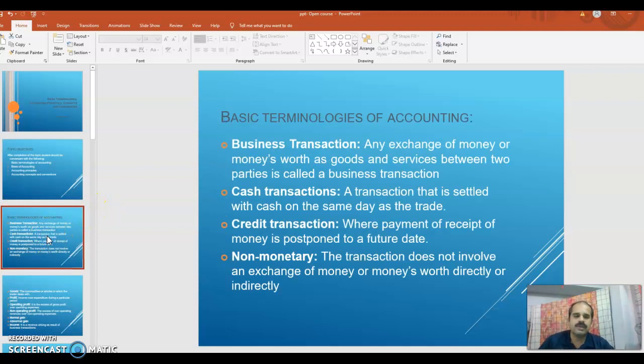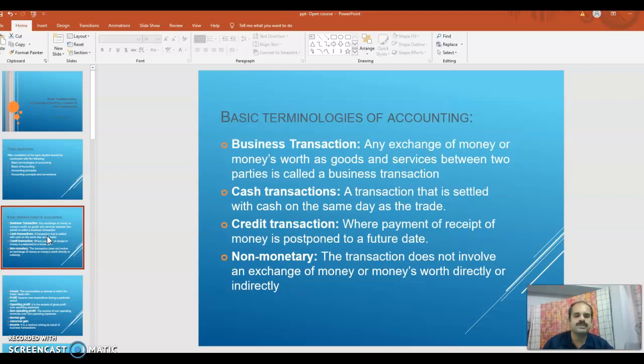First, we are going to become familiar with certain terminologies in accounting. First, what is a business transaction? You may have heard about the transaction. A business transaction is an exchange of money or money's worth as goods and services between two parties.